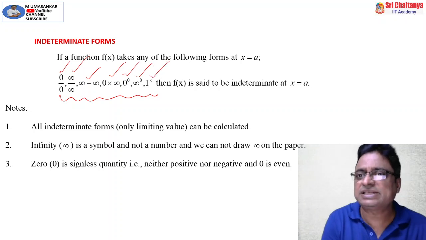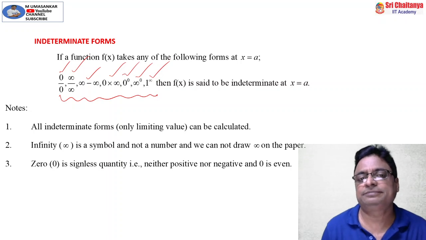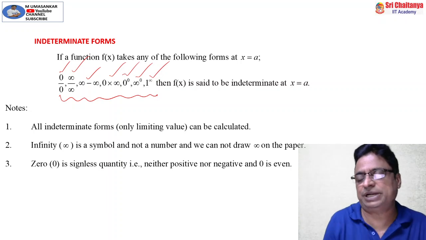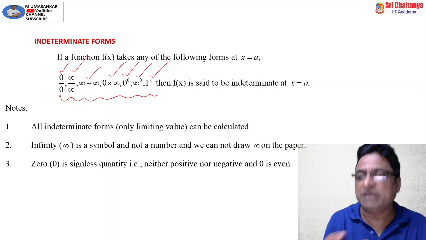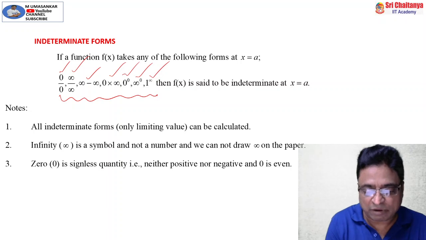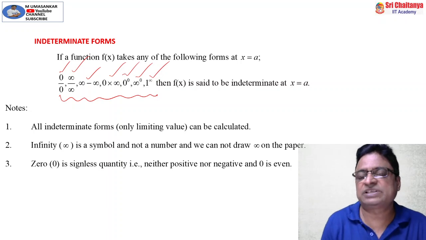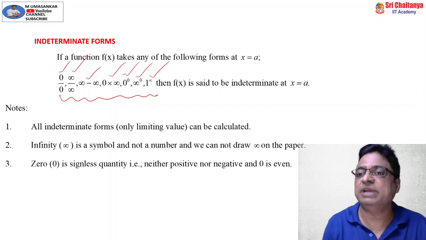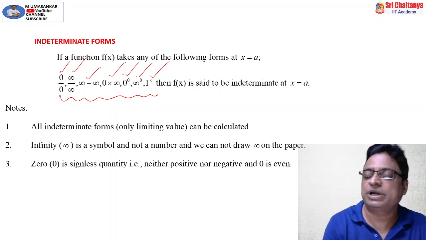These 7 forms are called indeterminate forms of a function at x equal to a. Suppose in a given function I substitute a particular number, let it be a, and I get any of these 7 forms, then we can say the function is indeterminate at that point x equal to a.